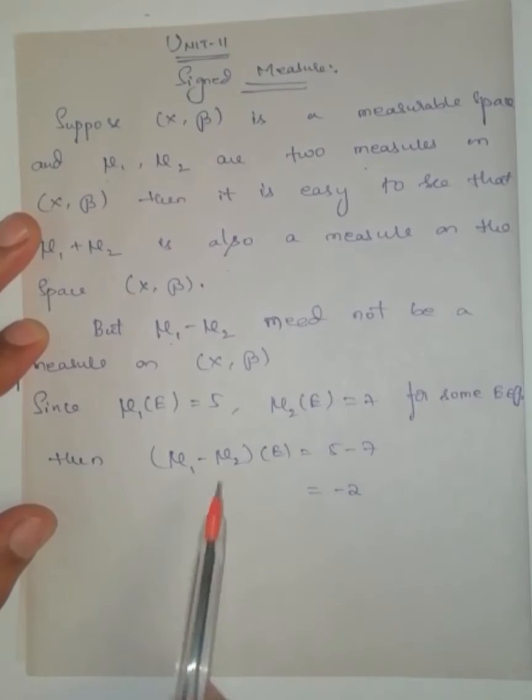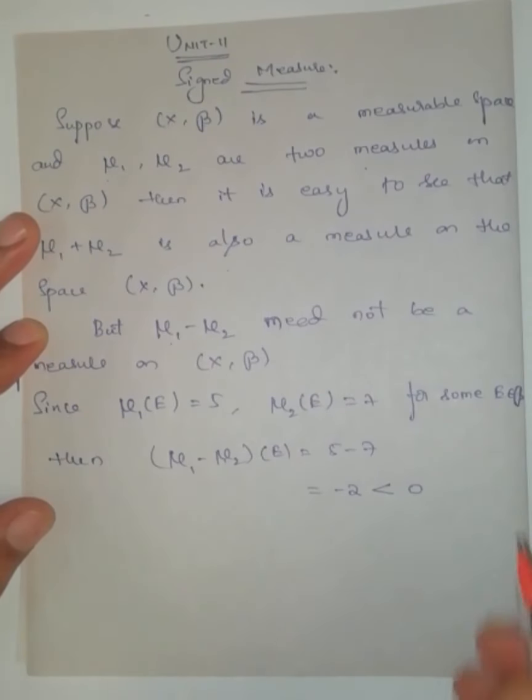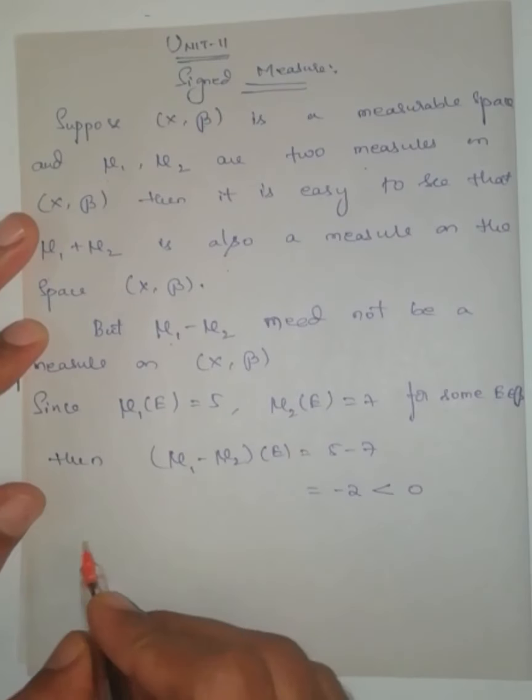But we know that a measure is never negative. Therefore we get a contradiction, and mu1 minus mu2 in this example is not a measure.